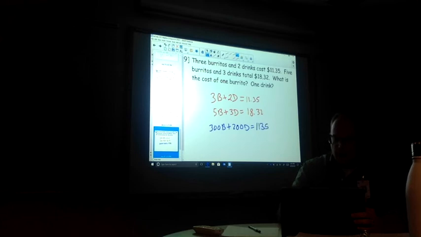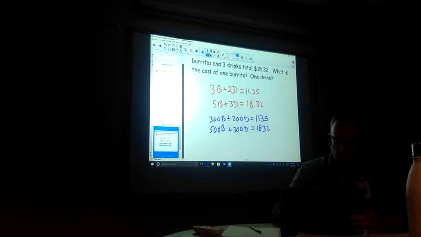And then I'm going to, again, multiply both by 100. So then I have 500b plus 300d is equal to 1832. And again, it's preference. Do you want to deal with the decimal or not? I'd say don't worry about the decimals and let's just start solving.